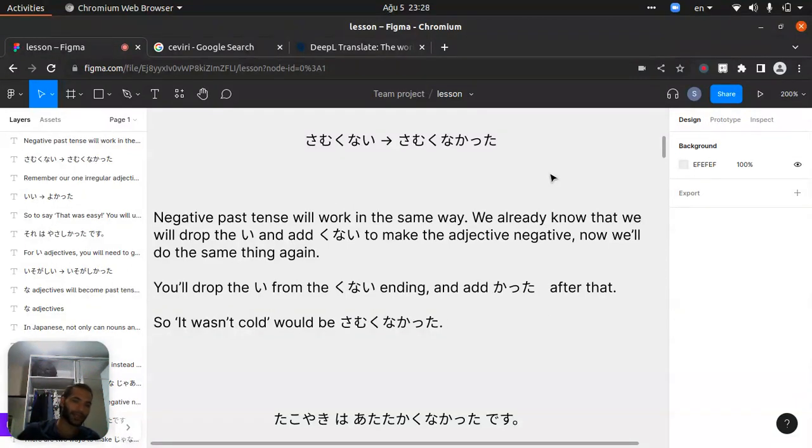If you want to say it was cold, you'll say samukatta. If you want to say it wasn't cold, samukunai, samukunakatta. We'll drop the i after that and put katta. So it wasn't cold would be samukunakatta.